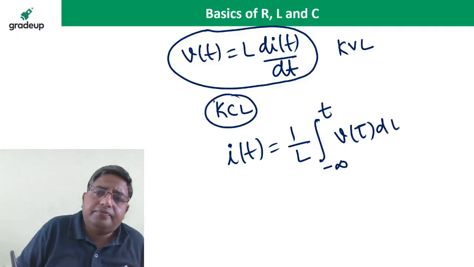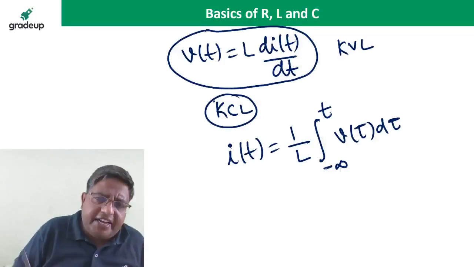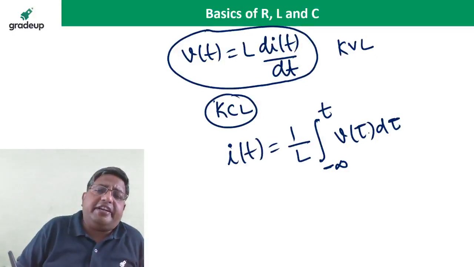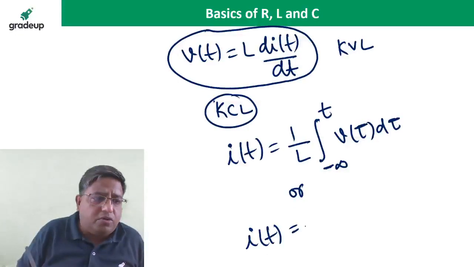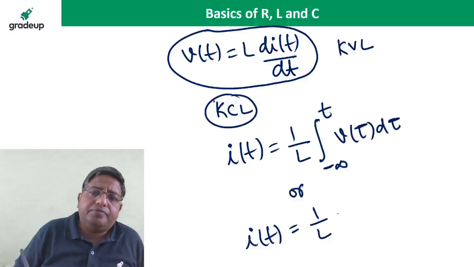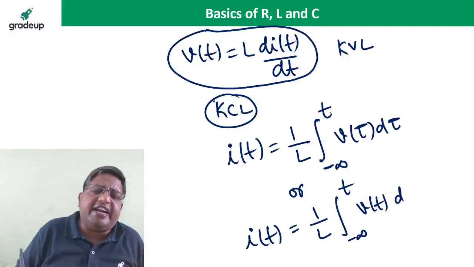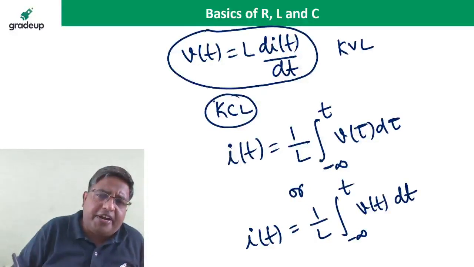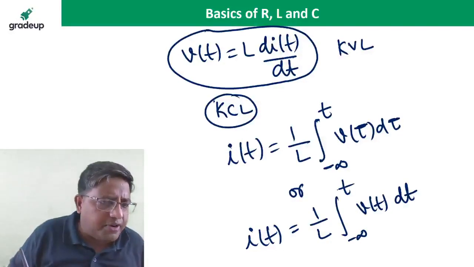Casually we write v(t) dt, but the more appropriate form is v(tau) d tau, where tau is a dummy variable. If we put in the limit, it is a function of time, and current is also a function of time.